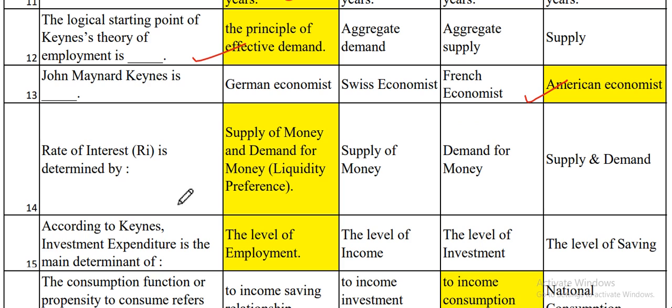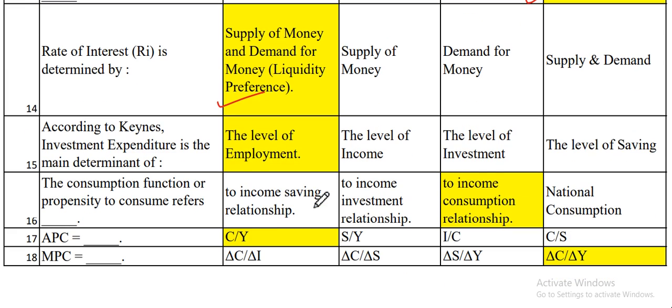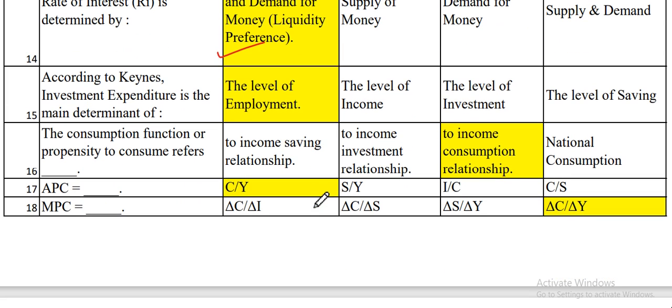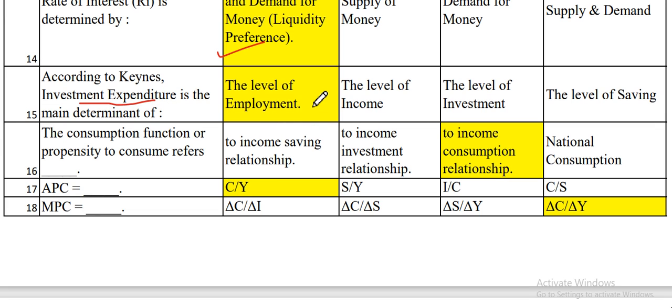Now the next one is rate of interest, which we express as RI, is determined by, always remember that it is always determined by the supply of money and demand for money, that is liquidity preference. Next one is, according to Keynes, the investment expenditure is the main determinant of the level of employment.